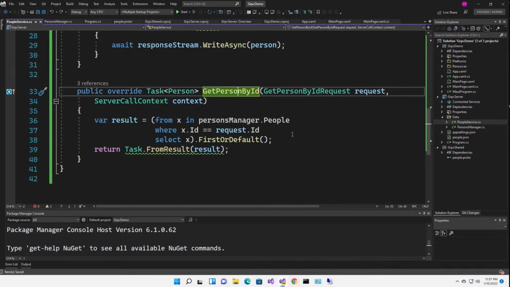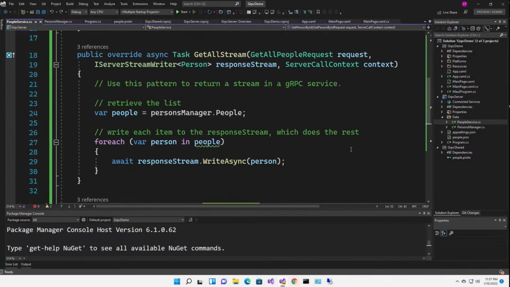So I'm pulling that person object out of people. And yes, I know I'm not checking for nulls. I'm not doing a lot of stuff, but I want this demo to be absolutely clear about gRPC. That's why I'm not mucking it up with a lot of other stuff.